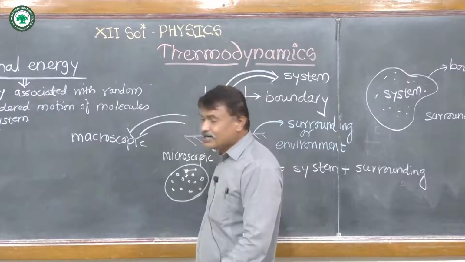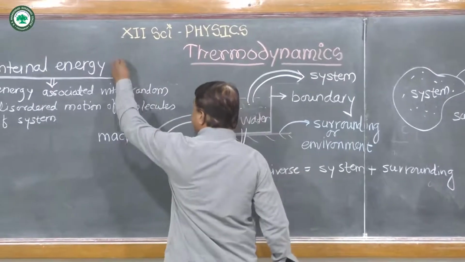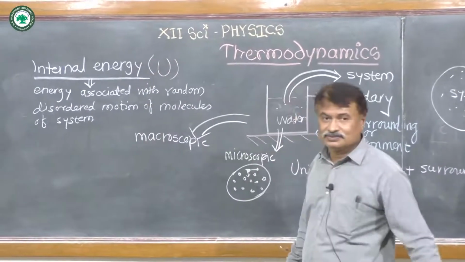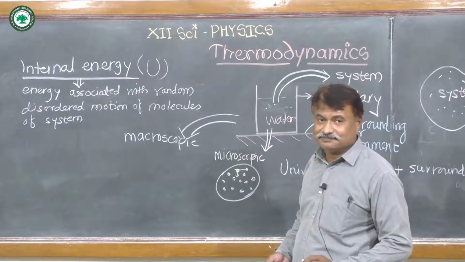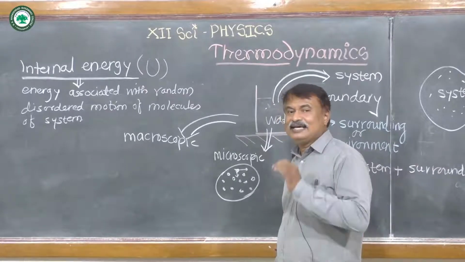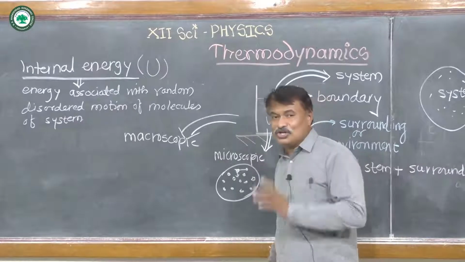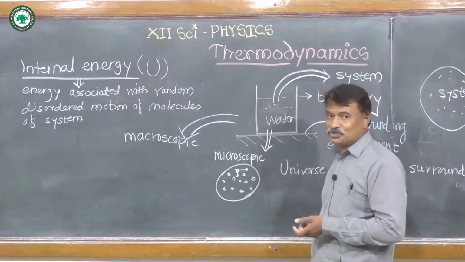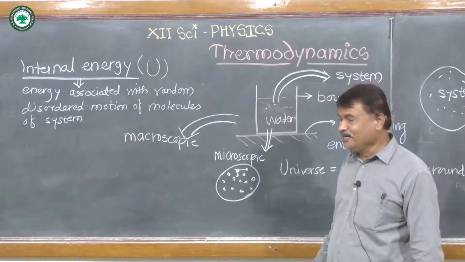This internal energy of a system is denoted by capital U. So this is all about the internal energy of a system. Remember again, it is simply the energy associated with molecules of the system, and all these molecules are in random and disordered motion.